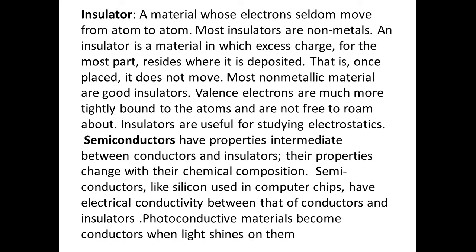Semiconductors have properties intermediate between conductors and insulators. Their properties change with their chemical composition. Semiconductors like silicon, used in computer chips, have electrical conductivity between that of conductors and insulators. Photoconductive materials become conductors when light shines on them.